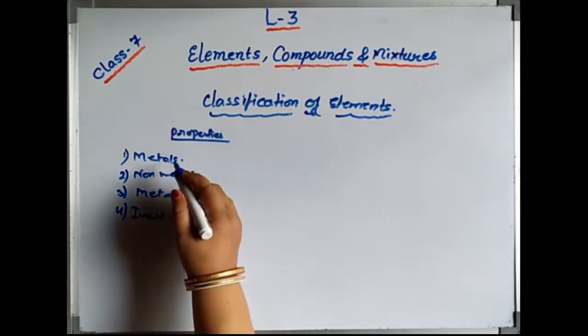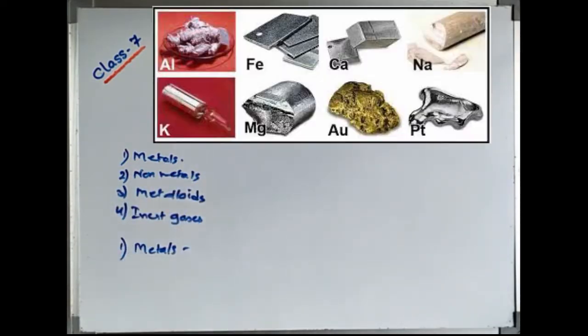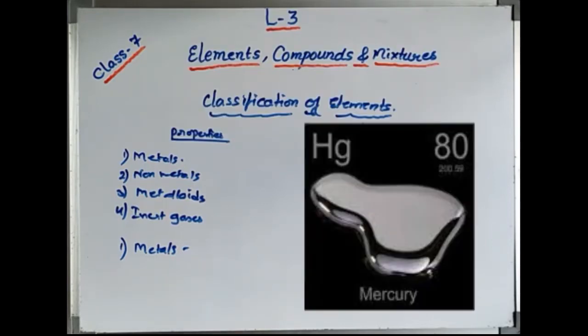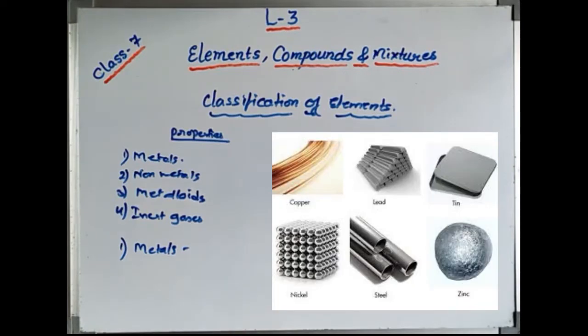Now let us discuss one by one, starting with the metals. Whatever qualities we will see for the metals, in the lower classes also you have learned in detail about the 4 classifications of elements. Most of the elements known to us are metals. Okay, they are very large in number. Various properties you have learned in the lower classes. Since you have learned all the physical properties of the metals in the lower classes, they have not been discussed in this chapter since they are known to you.